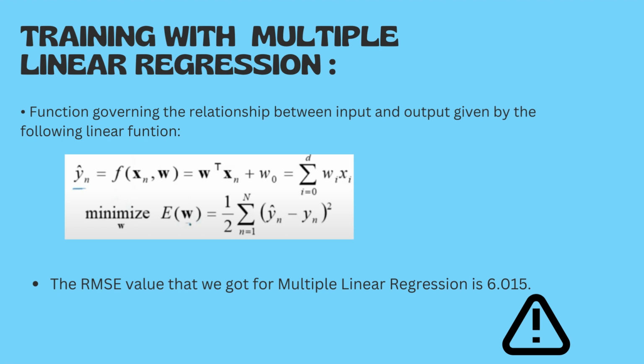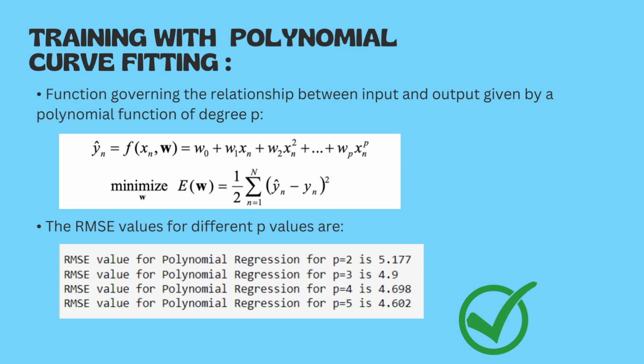We thought this error was too much, so we proceeded with polynomial regression. Polynomial regression is also known as polynomial curve fitting. From the heading itself, we can understand that polynomial represents a degree greater than 1, so the curve represents a degree greater than 1. Here also we calculate weights, but something new we did is raise the power of the independent variables, that is the p value. Here also we try to minimize our error.